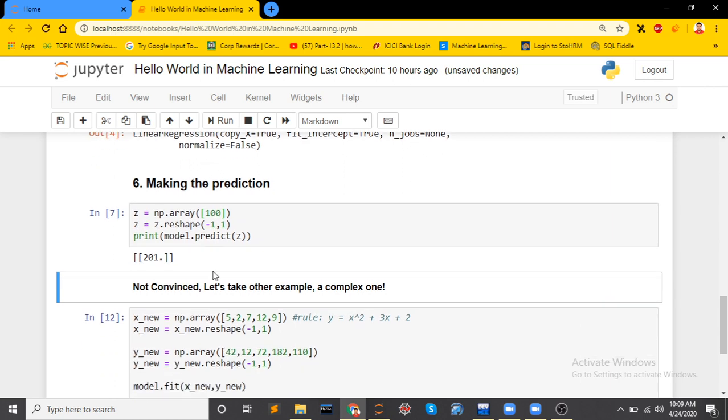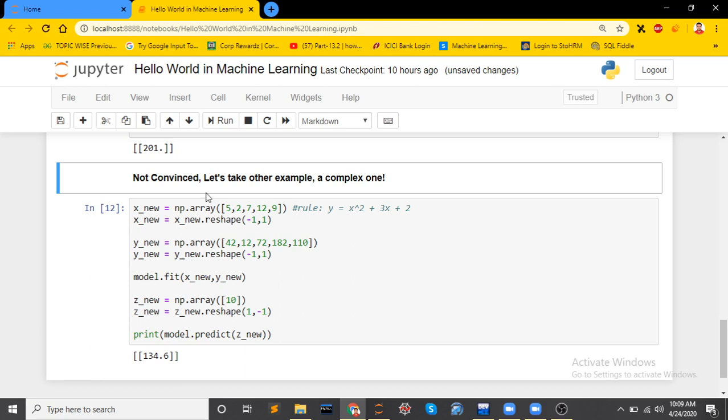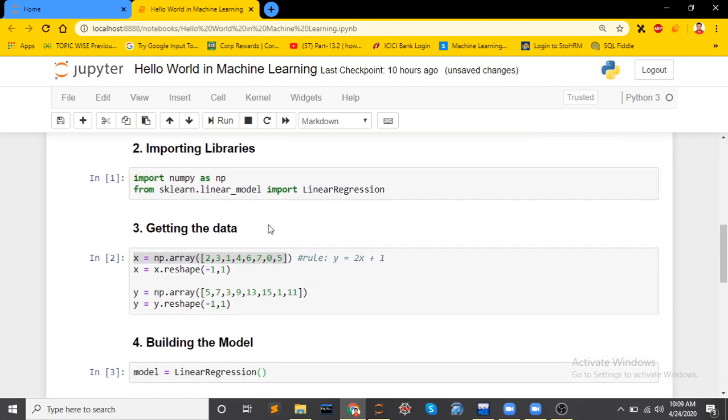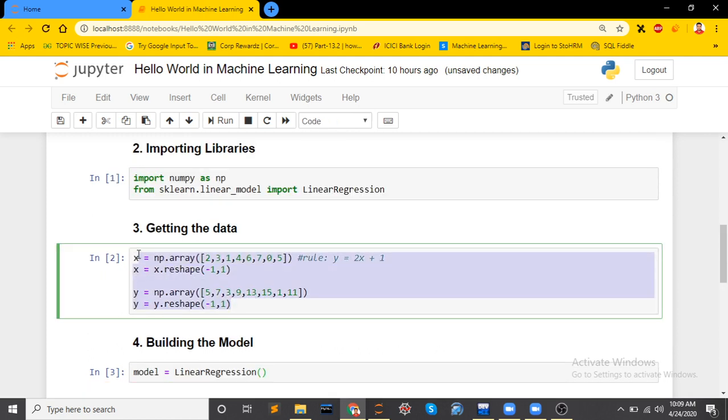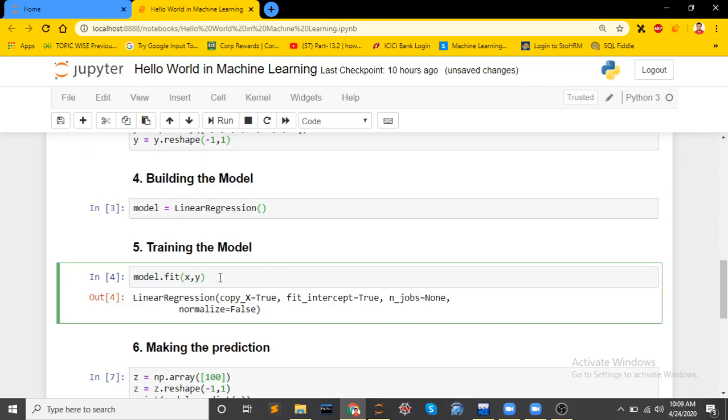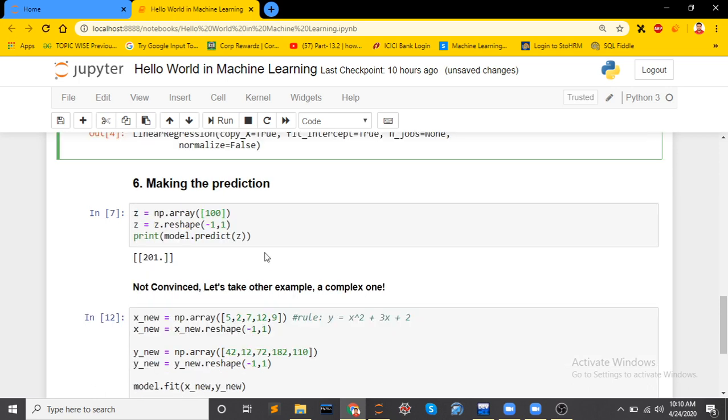Fine. I think you got the basic idea of how it is working. First, we have taken input and output. We know the relation y equal to 2x plus 1. Now we built the model and did the training of the model. In training, the model tries to learn the relation between x and y. After that, we made the prediction.